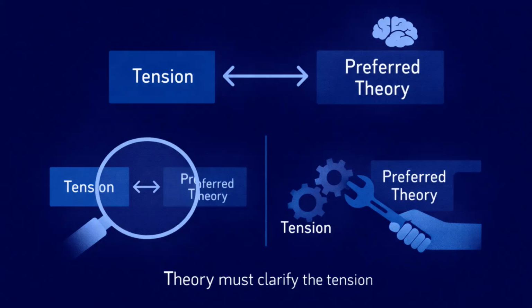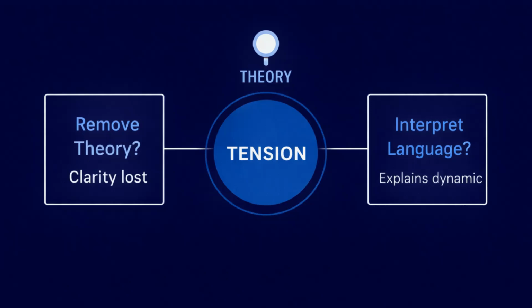Overfitting is another risk. If the tension is rewritten to better match a preferred theory, the analytic logic has been reversed. The theory must clarify the tension. The tension should not be reshaped to protect the theory. Two alignment tests can help prevent these errors. First, if the theory were removed, would interpretive clarity about the tension be lost? Second, can you clearly articulate how the theory helps interpret participant language about the unresolved dynamic?